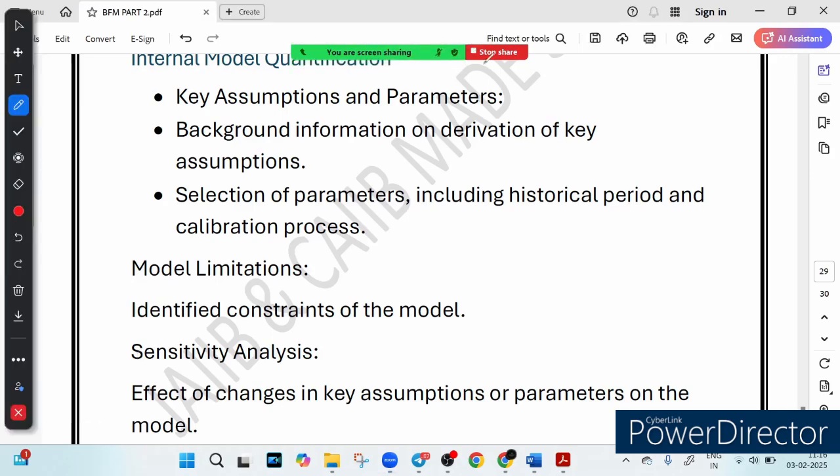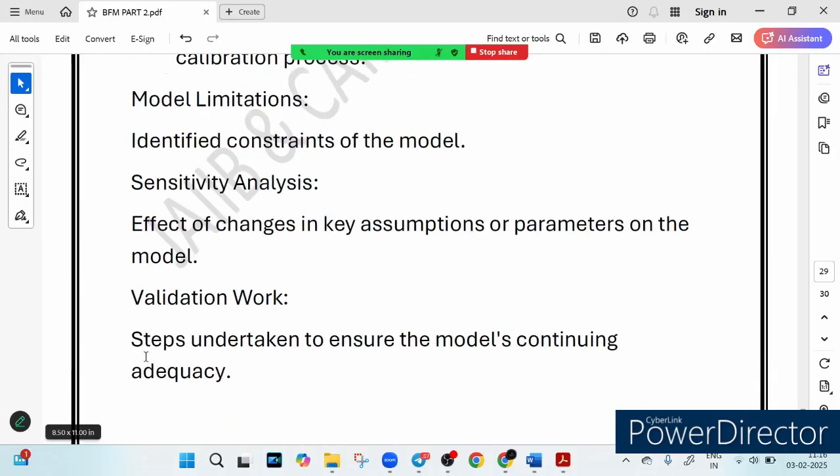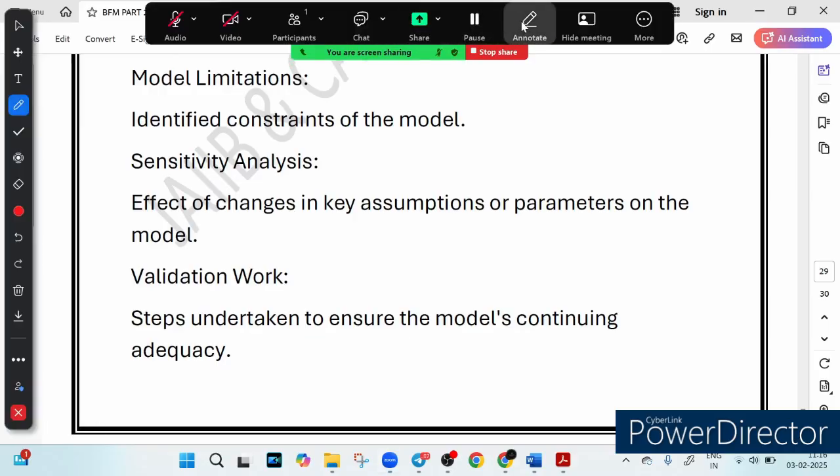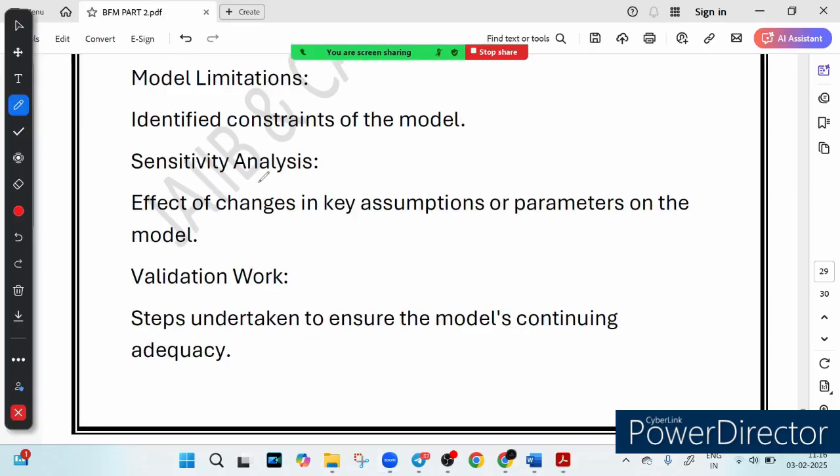The first thing they do, they look at the historical data, right? So they fine tune their model based on past trends. So what are the limitations of these models? You know, every model has a flaw. First of all, there are some constraints, right? The first thing is to identify the constraints on the model. This is called model constraint. It means, are there any blind spots?